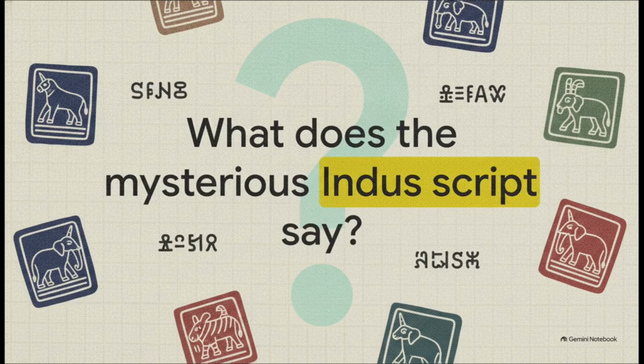Before we move forward, we absolutely have to pause and look at this lingering mystery. The Indus people produced these really distinctive seals featuring animals, including a famous, kind of mysterious unicorn motif, along with a written script. But here's the catch. To this day, that script has never been conclusively deciphered. It's a total puzzle. If scholars can ever crack this code, a whole new understanding of their daily life, their beliefs, and their government is going to instantly unlock for us.